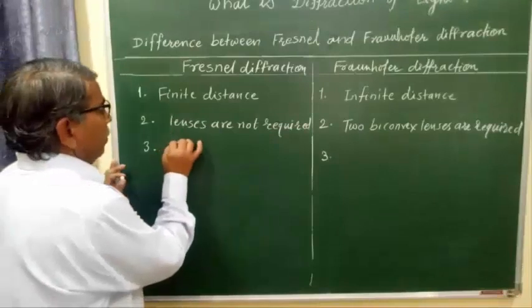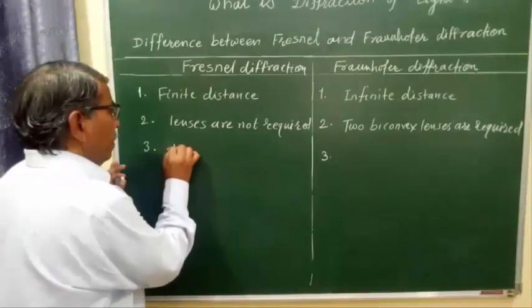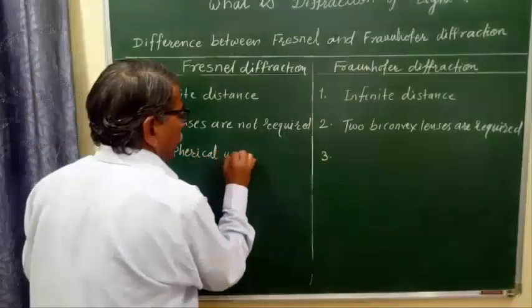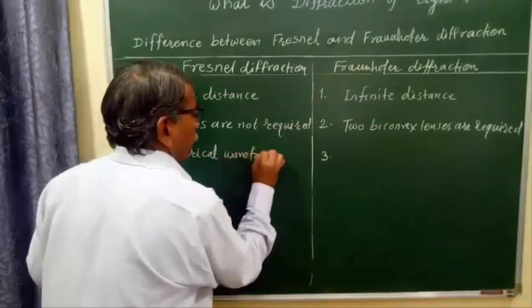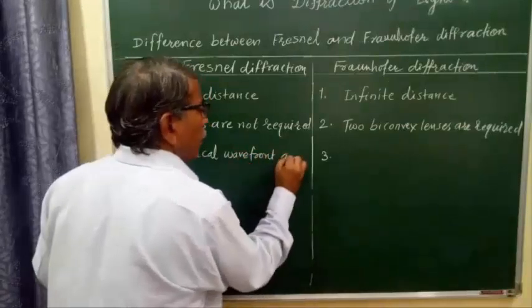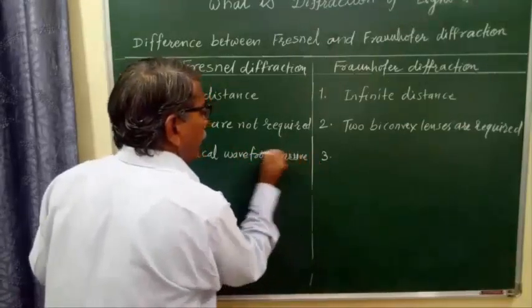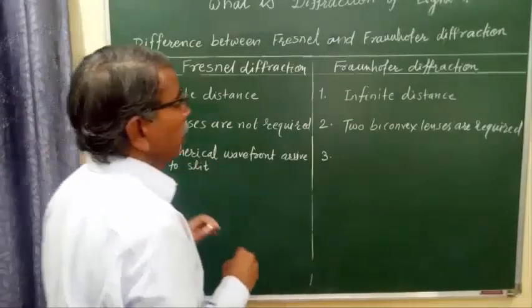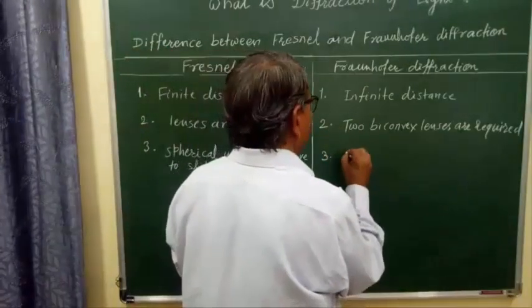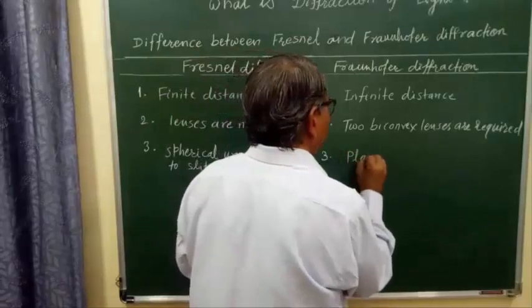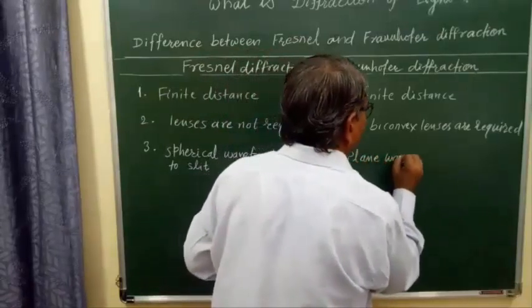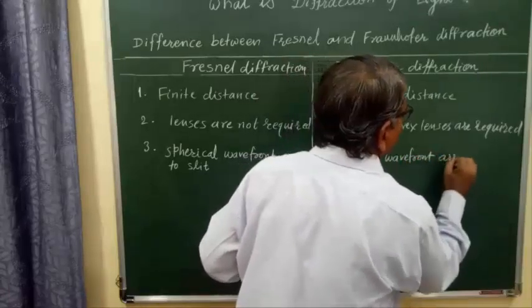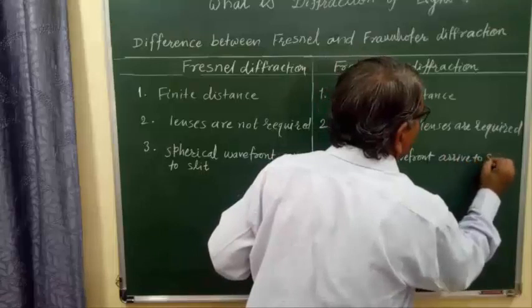So let me write here, spherical wavefront arrives at slit AB, and in case of Fraunhofer diffraction, plane wavefront arrives at slit.